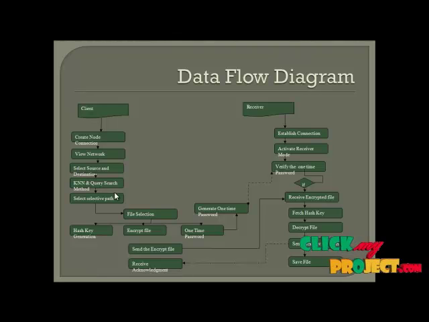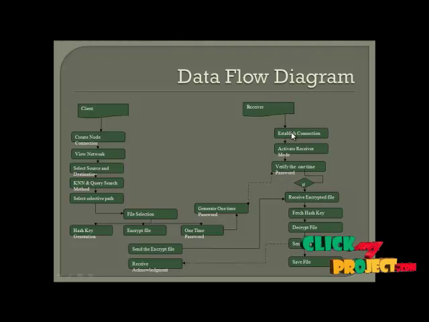The nearest query search path will be selected, and in the next process the client should select the file, and after selecting the file the hash key will be generated. The hash key will be generated according to the file name of the file. Next, we encrypt the file into ciphertext, and then the one-time password is generated automatically and randomly, and it will be sent to the receiver.